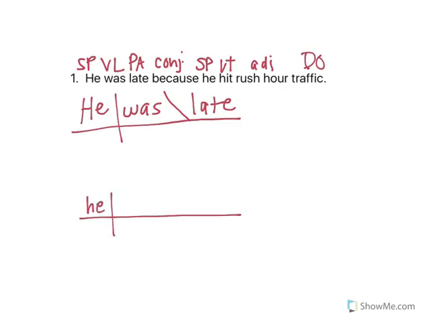He is our subject pronoun of the second clause, and we fill in the verb transitive, which is hit. And we're just going to diagram this as normal. Direct object is traffic, and then the modifier for traffic is going to be rush hour. What kind of traffic? Rush hour traffic.